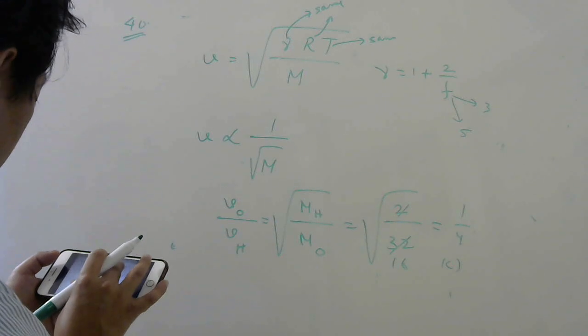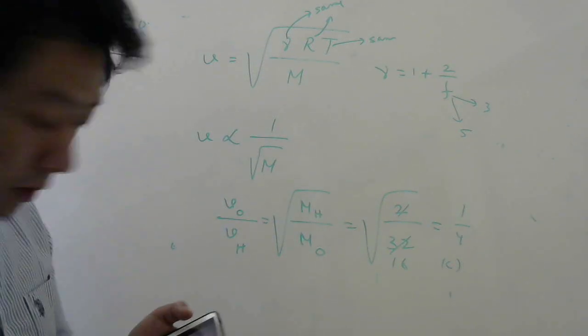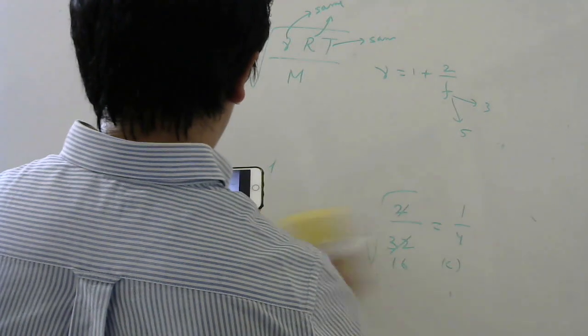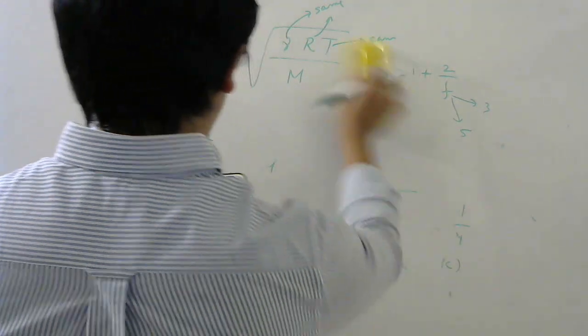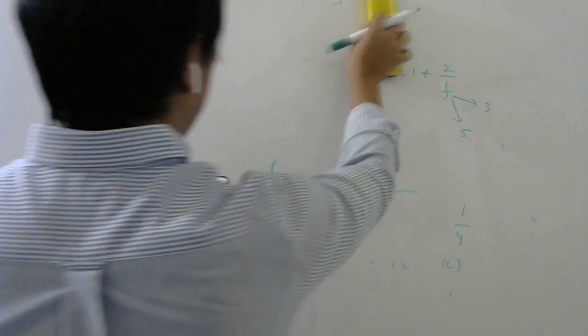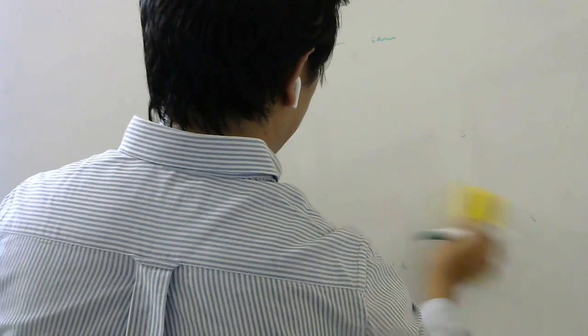Question number 41. The intensity of sound during festival season increases by 100 times. Okay, increases to 100 times the initial intensity. That we expect, right?